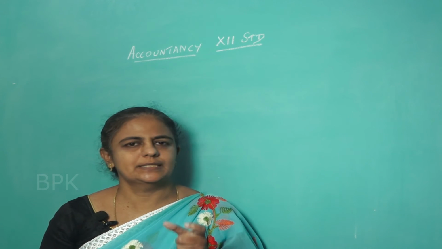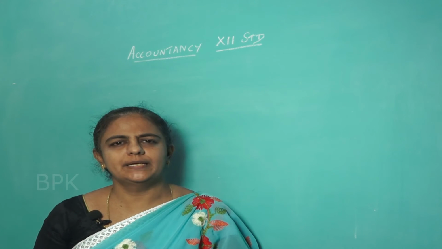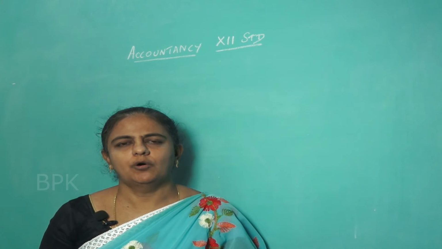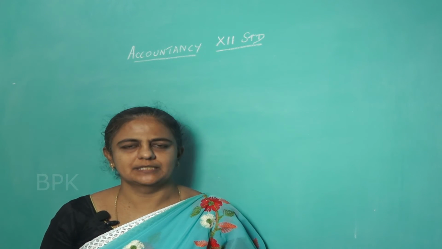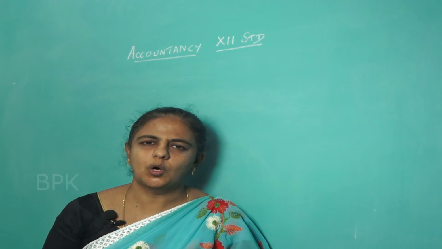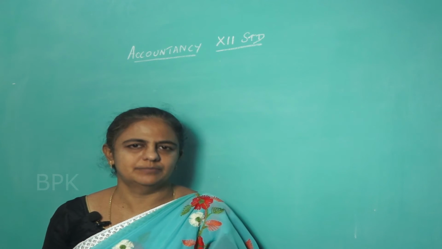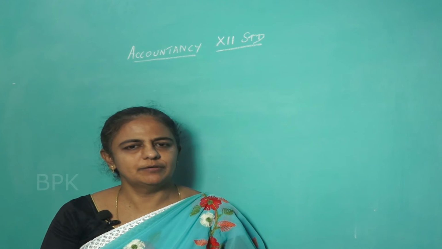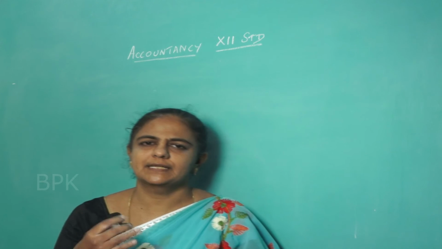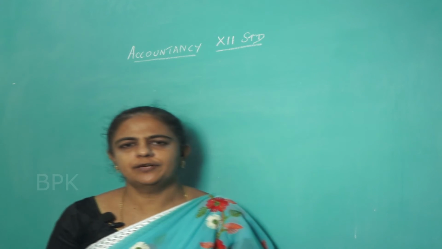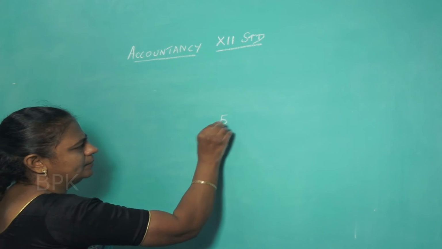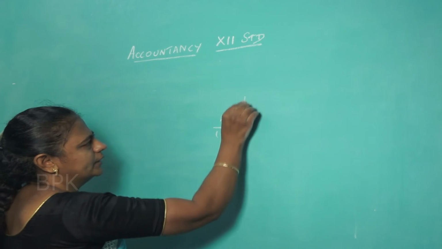Now, before going to the sum, one concept you have to keep in mind. You have to read the question carefully. Sometimes commission will be charged on the profit before charging commission, where the word before will be given. Sometimes it will be given in the question on the profit after charging commission. So you have to see carefully whether it is given before or after. Suppose if it is given before, and the rate is, for example, 5%, just write 5 by 100.